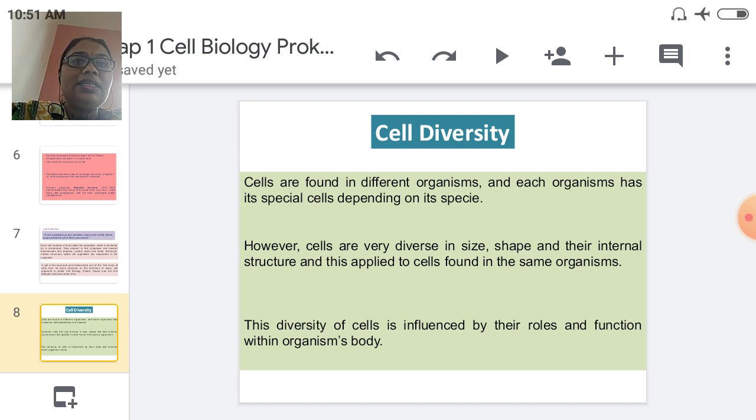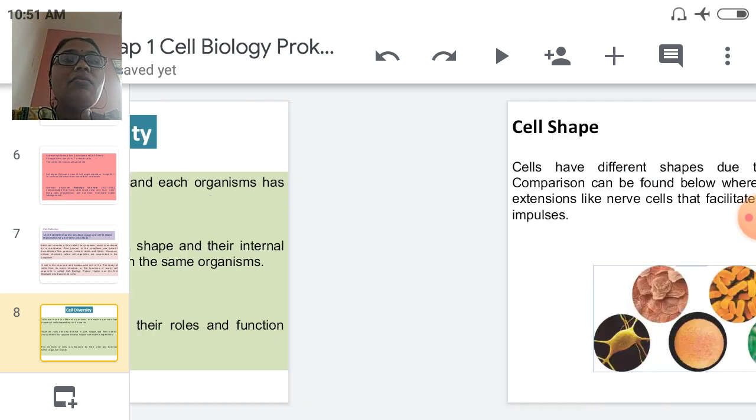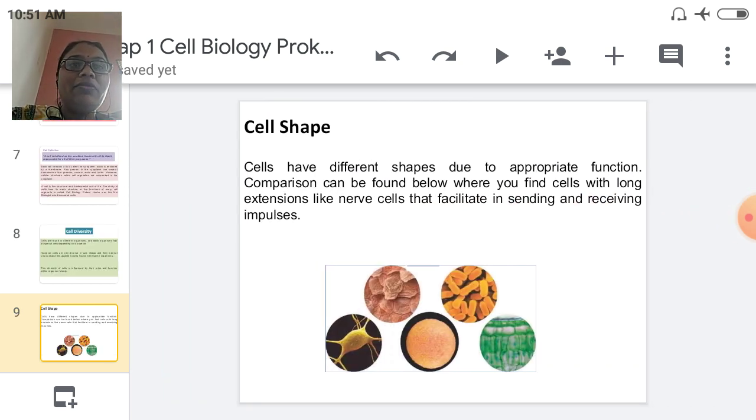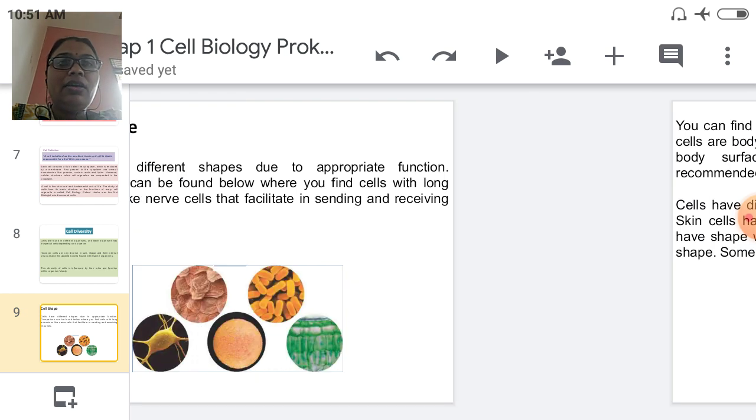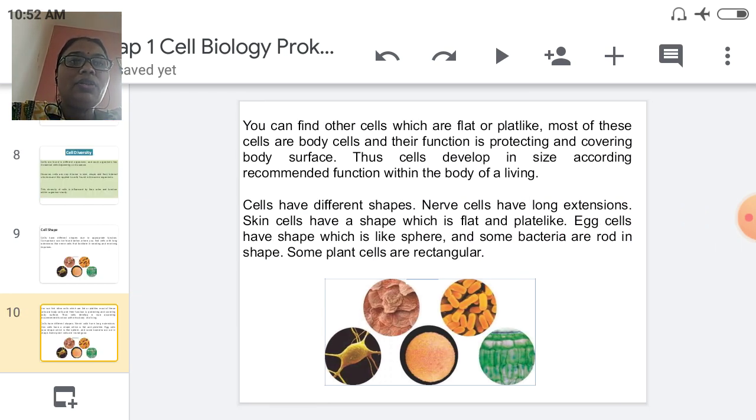Then cell diversity. Cells are found in all different organisms, and each organism has its special cells depending on its species. It means in cells also different shapes and sizes are present. Each cell has a different size and shape. Then cell shape. Cells have different shapes due to their appropriate function, and all these different shapes are present here, for different types of organisms.